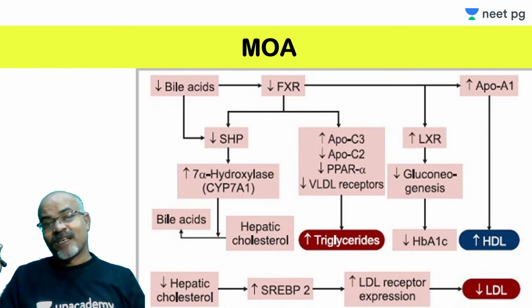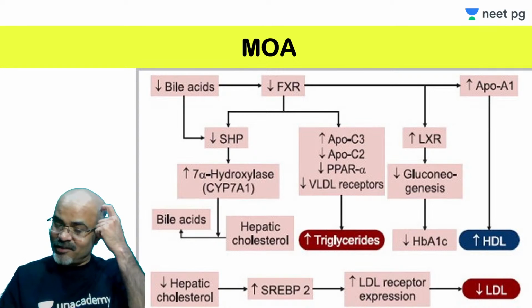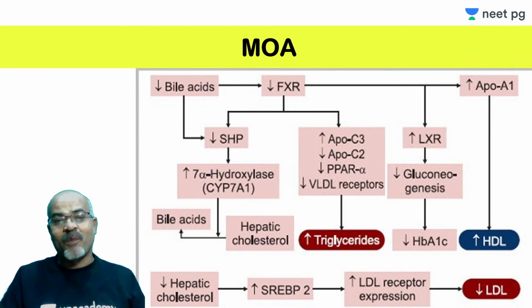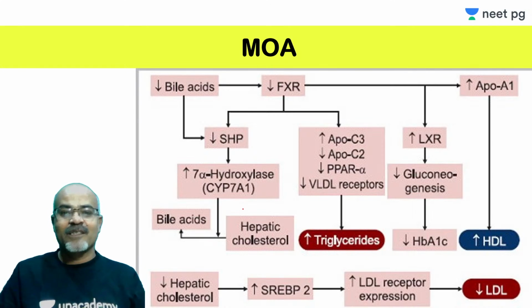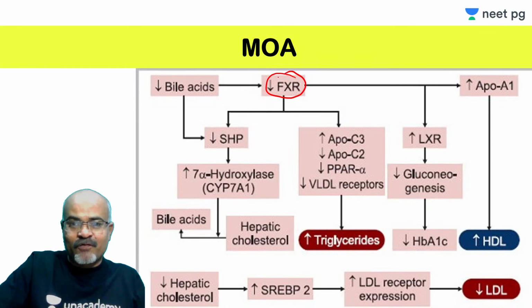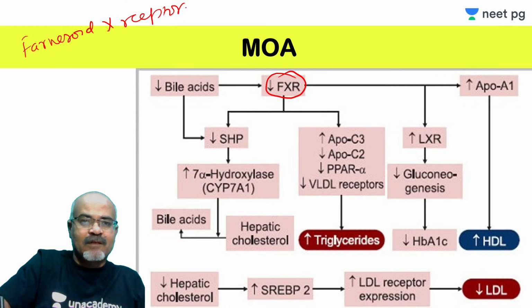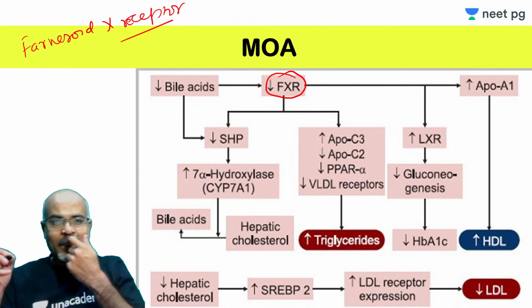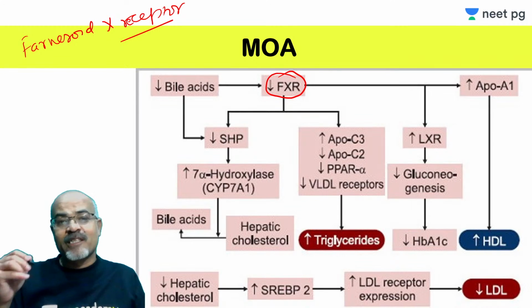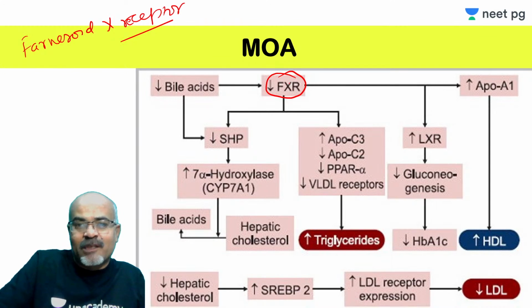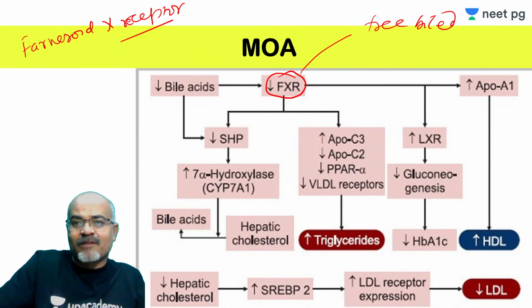See this diagram. This has everything you are supposed to know about these bile acid sequestrants. Focus on this receptor, FXR, the farnesoid X receptor. This is a nuclear receptor, and we have endogenous ligands for this receptor: free bile acid as well as conjugated bile acid. Both are endogenous ligands.